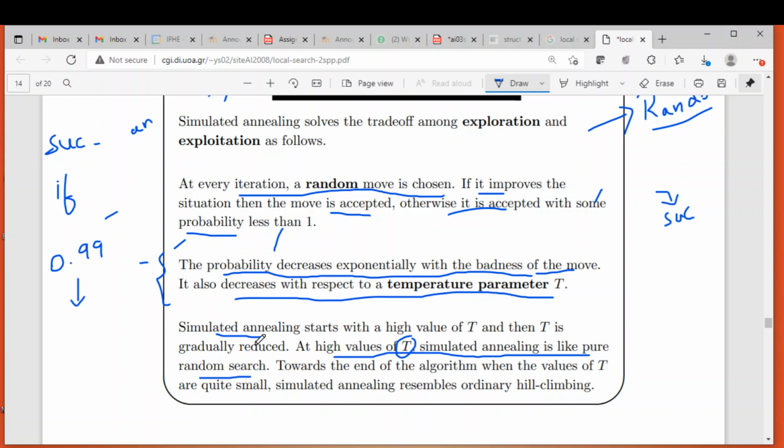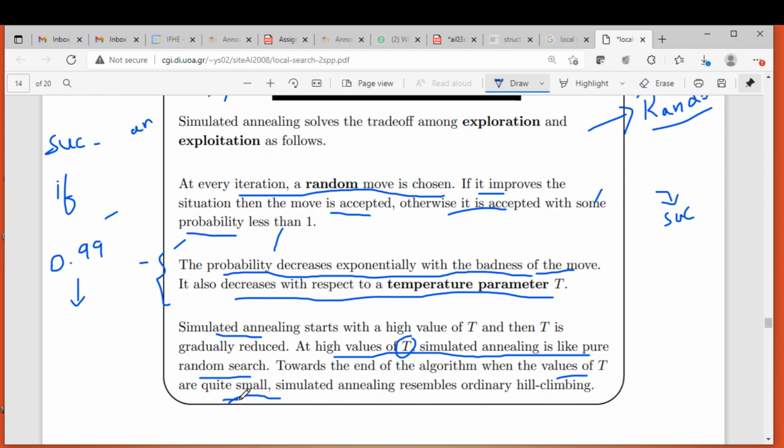That is initially at the beginning, but towards the end of the algorithm, when the T is quite small, as time proceeds, the T will decrease. So here in our algorithm, we are connecting time to T. Initially, during the starting time, we assume the temperature is high, but as time increases we assume that the temperature is decreasing.